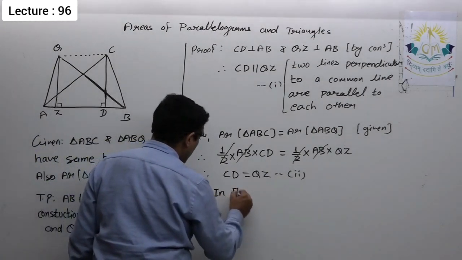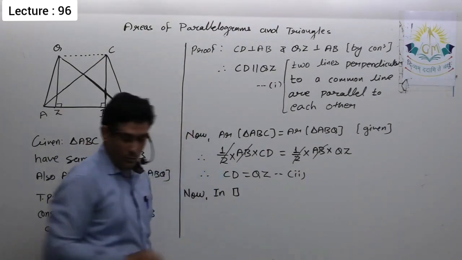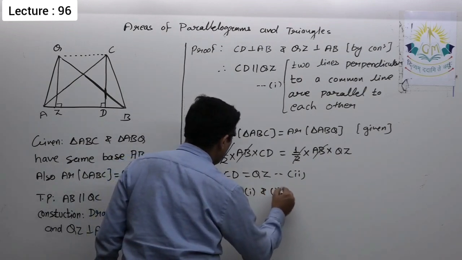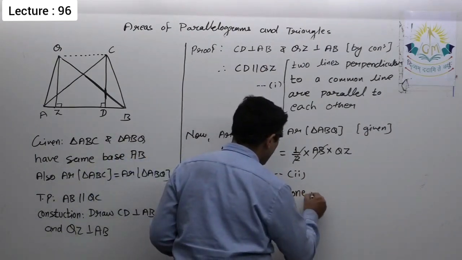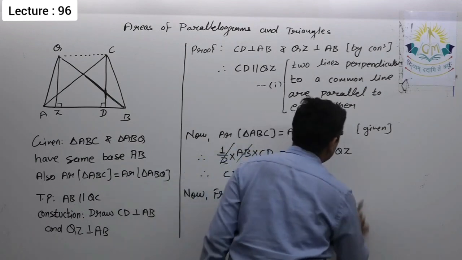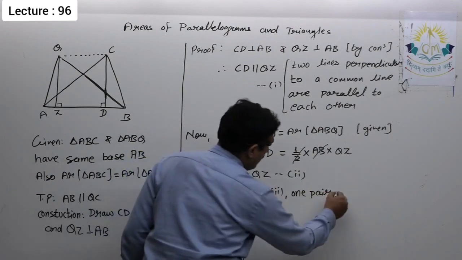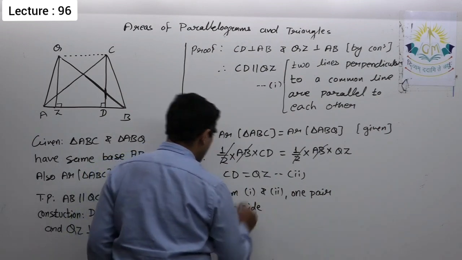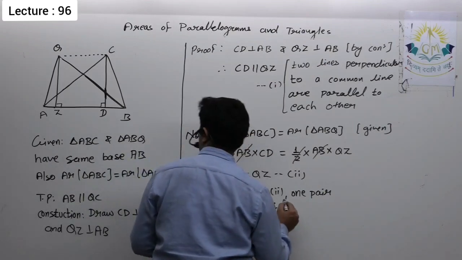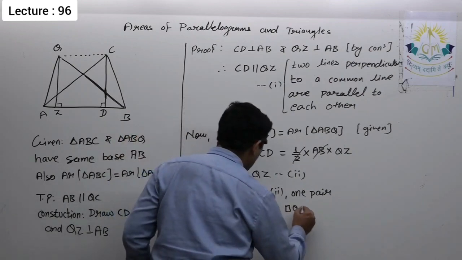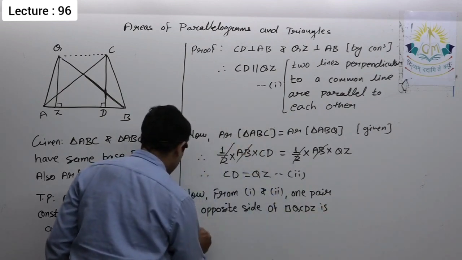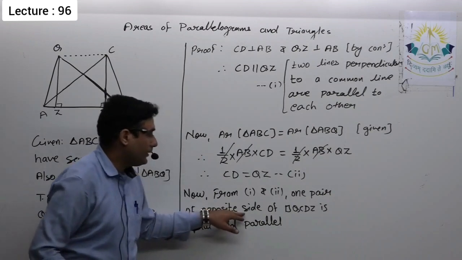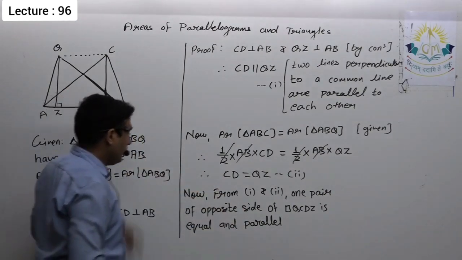So from 1 and 2, one pair of opposite sides of quadrilateral QCDZ is equal and parallel.